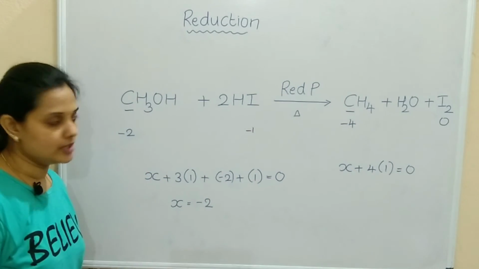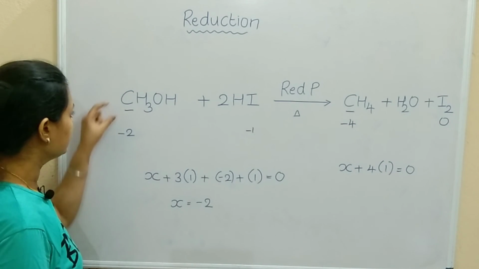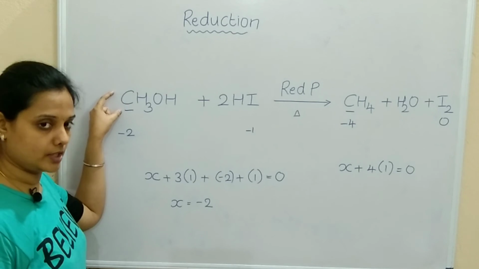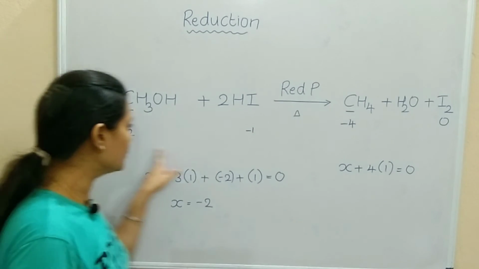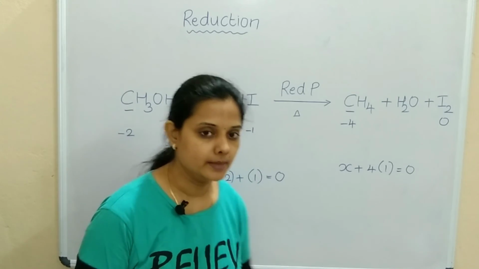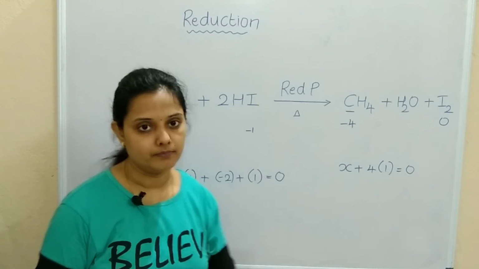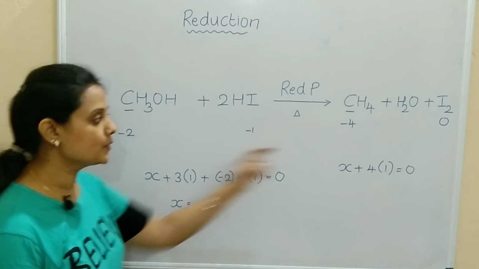So this reaction proves that alcohol undergoes reduction. How? See, this is the alcohol compound CH3OH. Minus 2 to minus 4, a decrease in the oxidation state. So we can say that alcohols undergo reduction. You can check the oxidation state, minus 2 to minus 4.